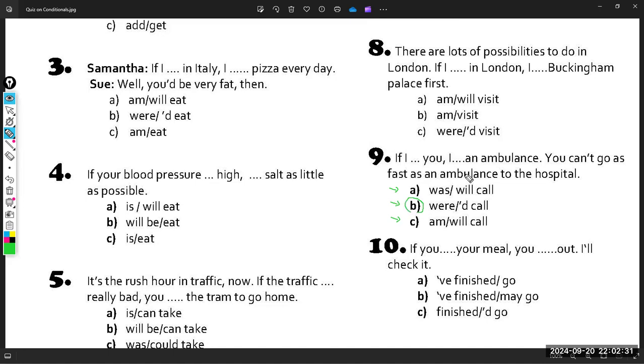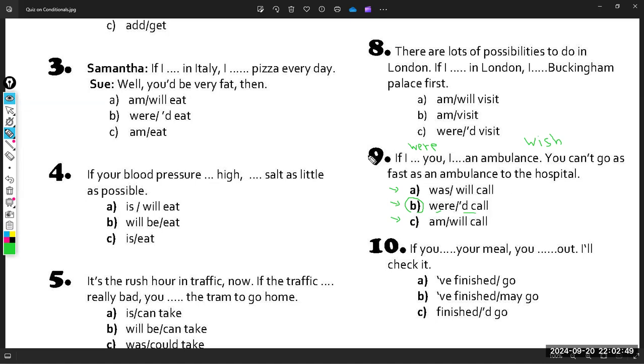So because now I'm talking about a wish, I'm talking about something which is unreal. So if I were you, absolutely I'm not you. So if I were you, okay, I would call an ambulance.